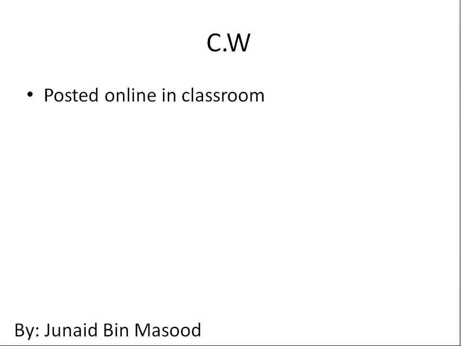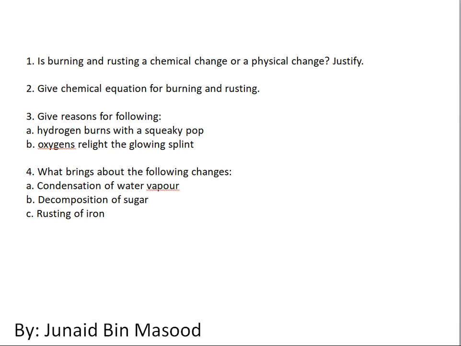Now, by 8 a.m., your classwork along with your homework will be posted online, and I'm also just going to show you a glimpse of the 7 questions that you kindly have to perform on your copies. Is burning and rusting a chemical change or a physical change? I'm just going to give you some hints. Burning is a chemical change because it is the reaction with oxygen and produces carbon dioxide and water. Rusting is again a chemical change, and in rusting an oxide of the metal is produced. Then you have to give the chemical equation for burning and rusting.